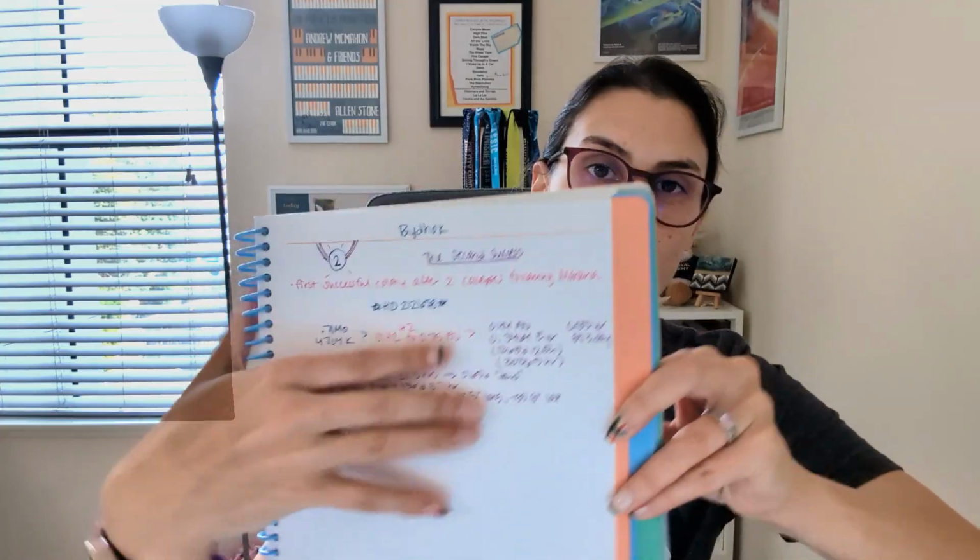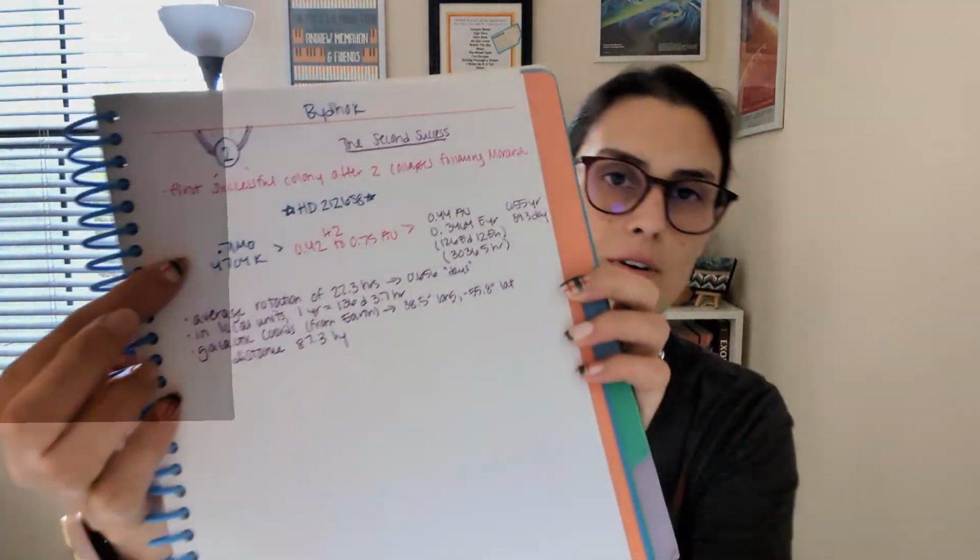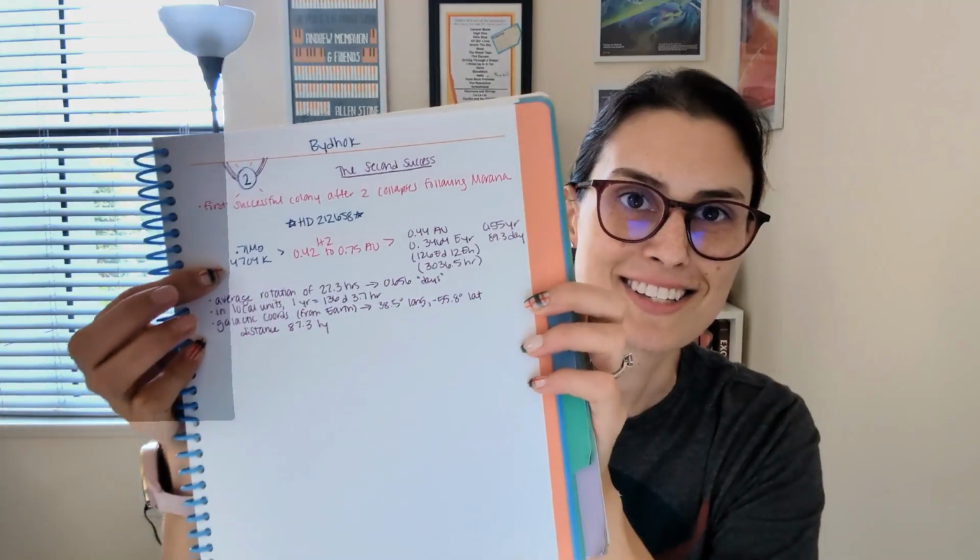And then for each one of these planets, I have a little page that has details about it. Here it has some more info about the star, its stellar mass, its temperature. Then I wrote out where the habitable zone would be for an Earth-like planet, and then where that planet actually is. And then I did the math on what its period would be, in different units, because there's a standard year and then their own year. I also worked out the timescale for tidal locking, because some of these planets are on M dwarfs, so they would probably be tidally locked, and I wanted to make sure I was taking that into account. I do sound crazy, but this is fun to me.